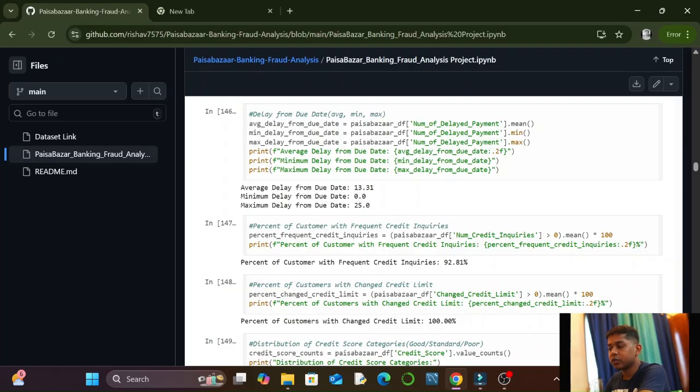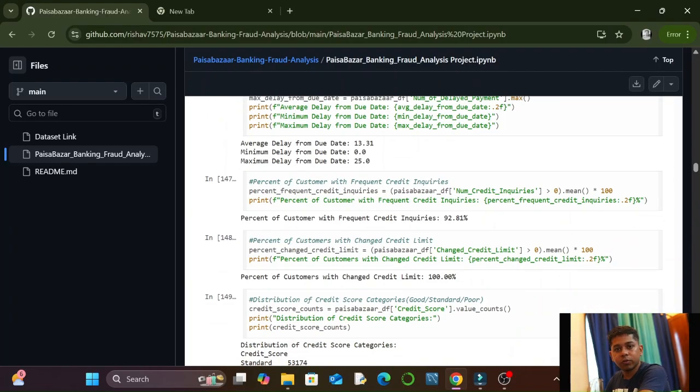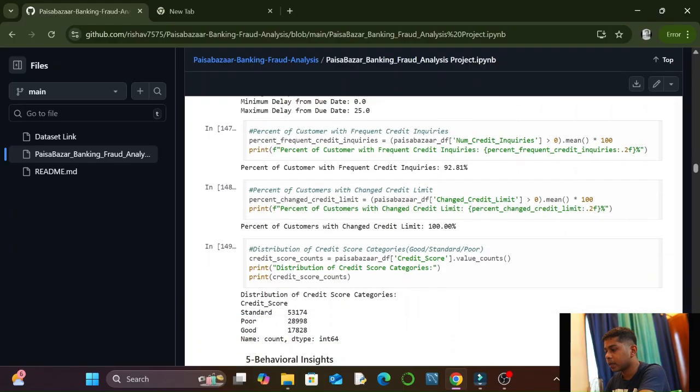Then the second KPI in this section was delay from due date: average, minimum, maximum. We took the column number of delayed payments, took the mean value to get the average, then the minimum value of that column, and third the maximum value. We printed all three, and we got average delay from due date as 13.31, minimum delay as 0 days, and maximum delay as 25 days.